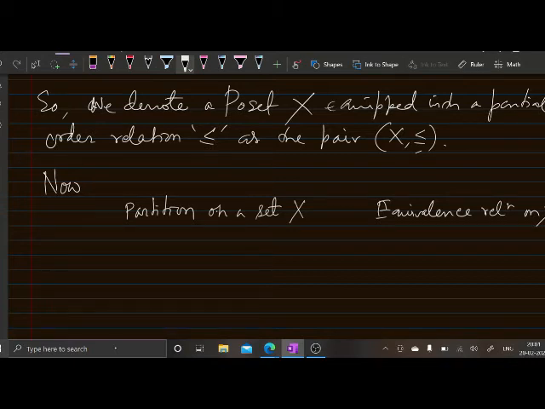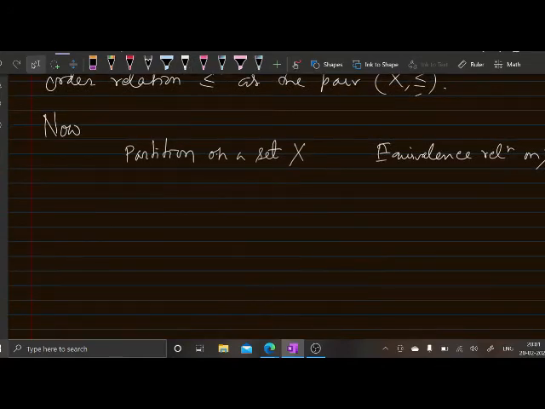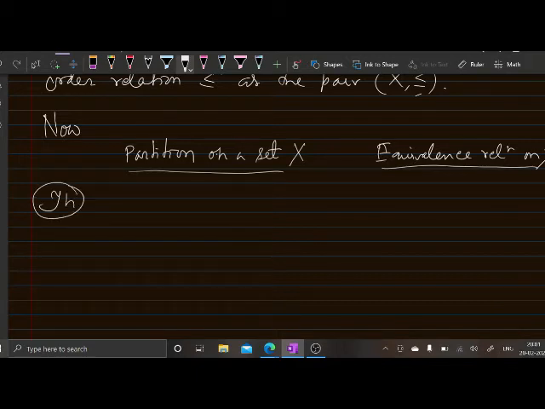The interesting fact is that yes, there is a beautiful connection between these two notions defined on X. The theorem is that if you take any equivalence relation, then this equivalence relation will determine a partition on that set.